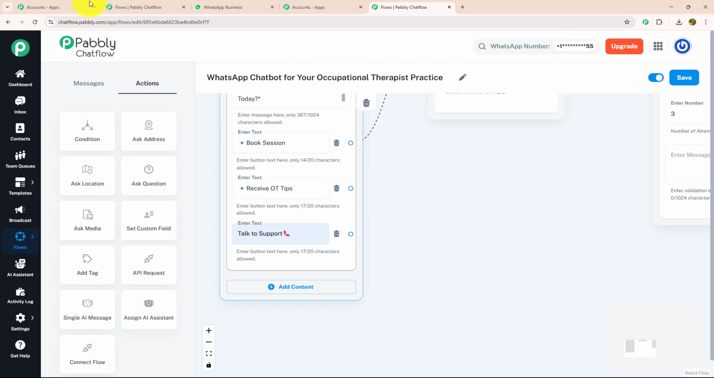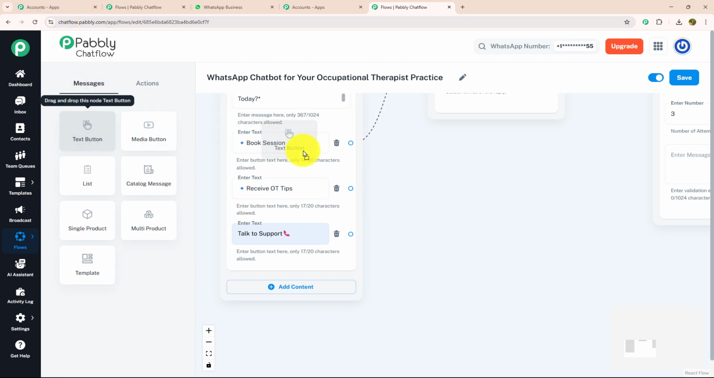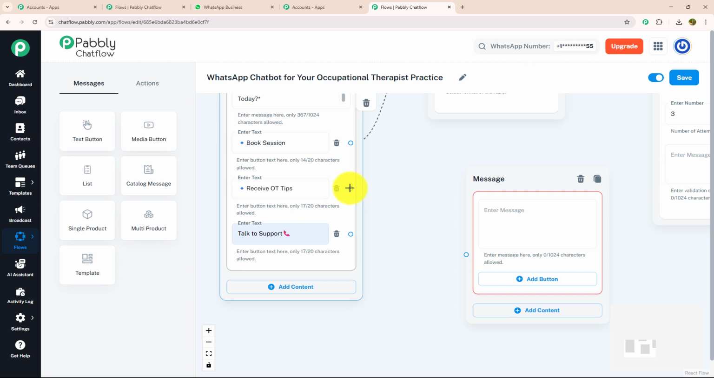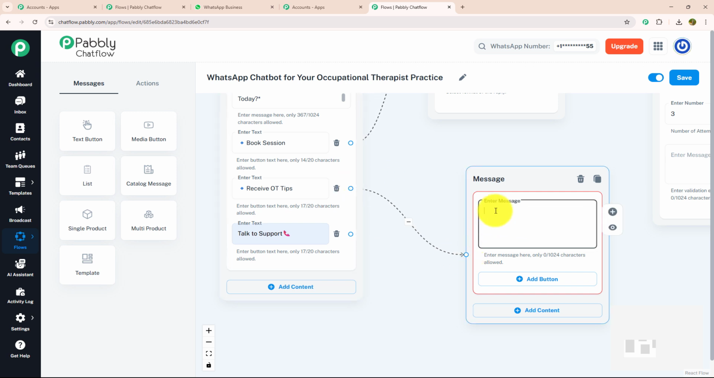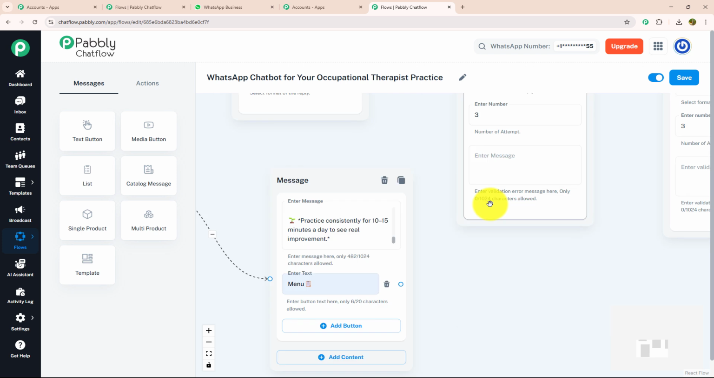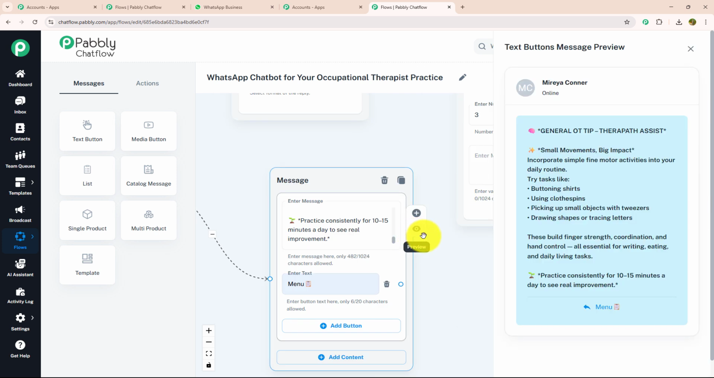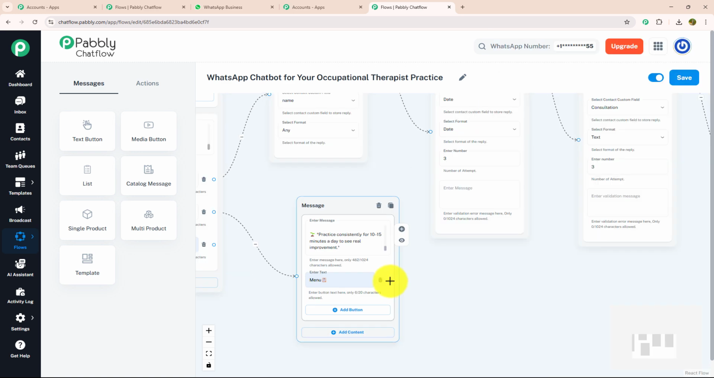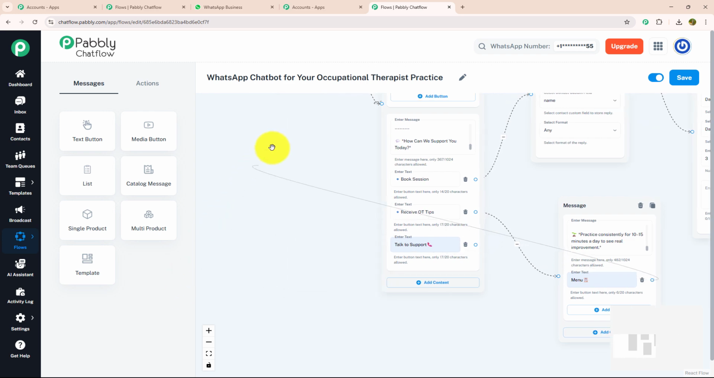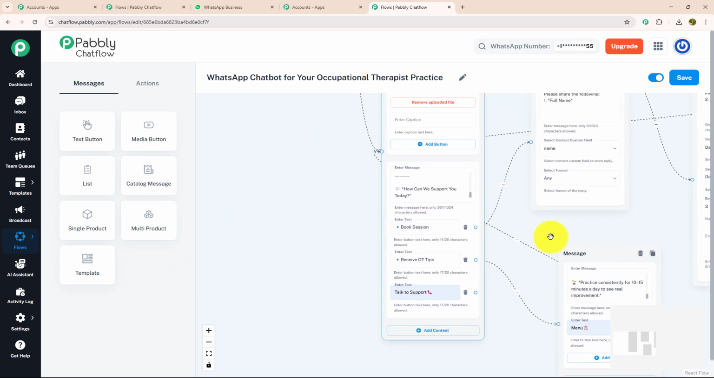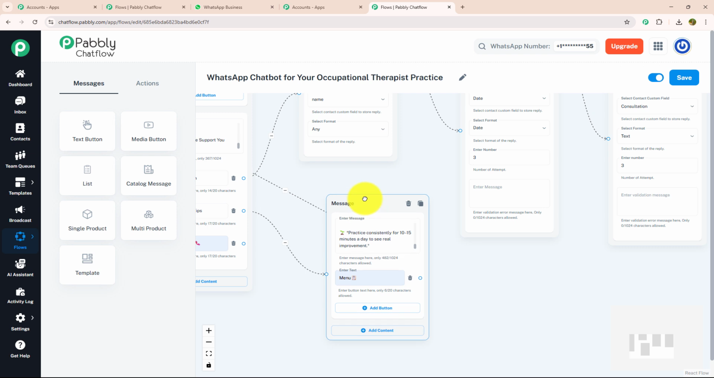To give an OT tip, I'm going to drag and drop the text plus button message over here and connect it with my action button. Here I'm going to enter my message like this, where I have mentioned all the tips that my customer needs to follow to improve their lifestyle. Not only that, I have also mentioned a menu button with it, and I'm going to connect this menu button with our initial message as I have told you already.